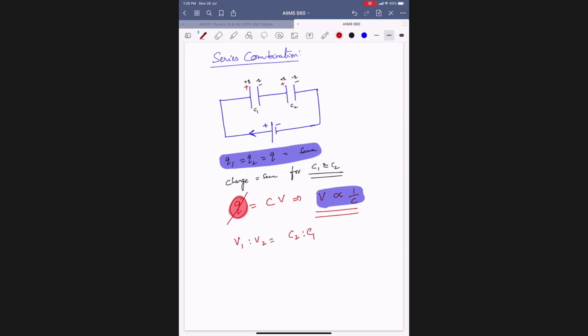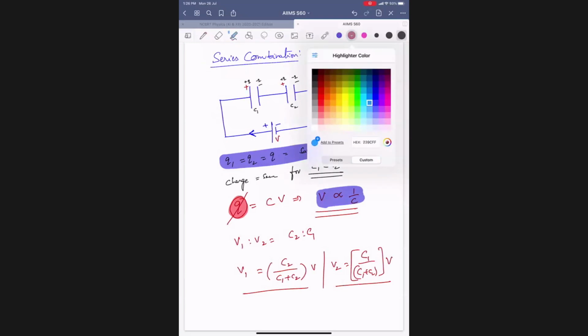That means V1 can be written as C2 by C1 plus C2 of total voltage. Assume the total voltage is V. V2 will be C1 by C1 plus C2 of total voltage. Inversely proportional they are.